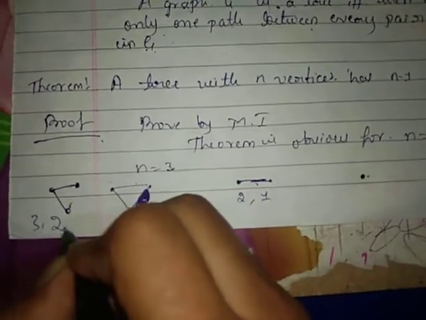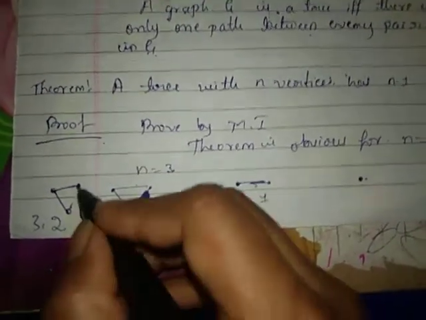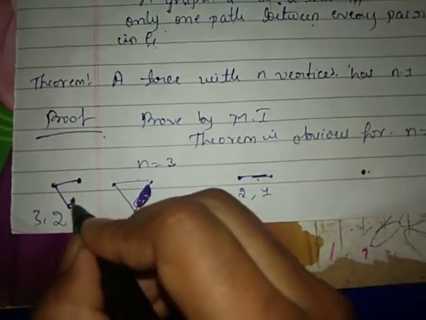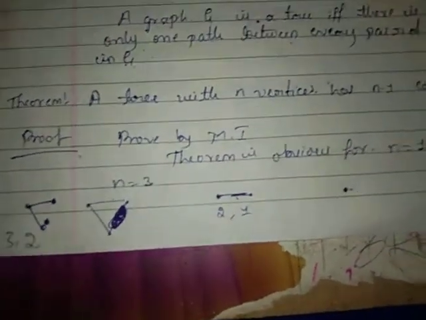If you see the graph, there are only 2 edges here. 3 vertices, 2 edges in a tree. You cannot create another path here because it forms a cycle. So for n equal to 1, 2, 3, the theorem is obvious. But what about n greater than 3, like 4, 5, 6, 7, and so on?